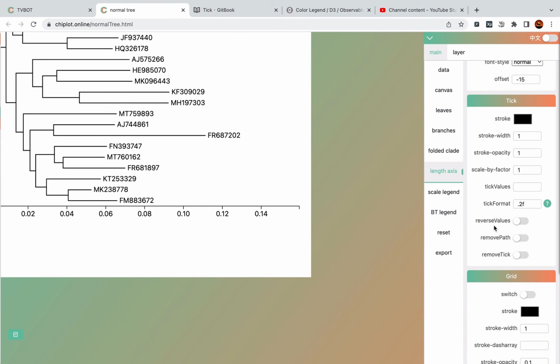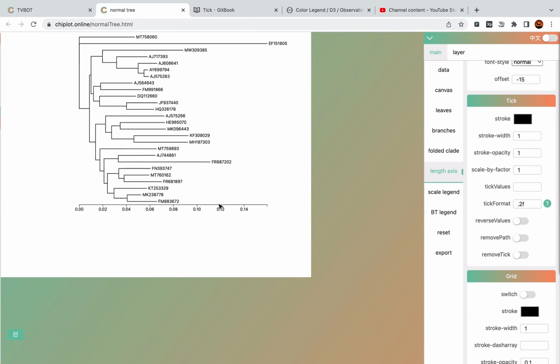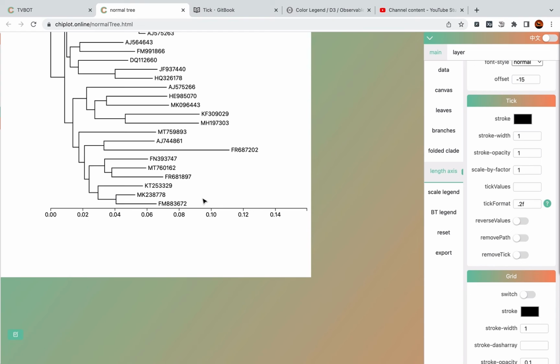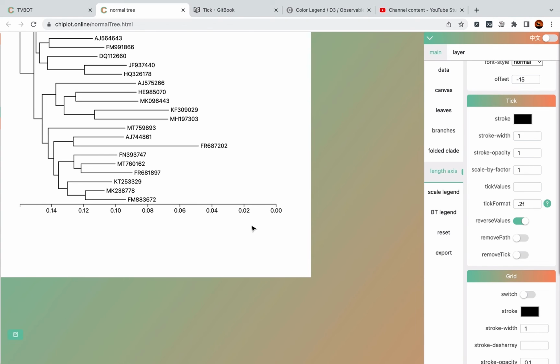The next one is reverse values. By default, the axis is from the min value to a max value, from the left to right. If you want to reverse values, you can turn on this switch. It will reverse the direction of these text values. The next one is remove path. It will remove the axis, the main line of the axis. Next one is remove tick. It will remove all the tick lines.